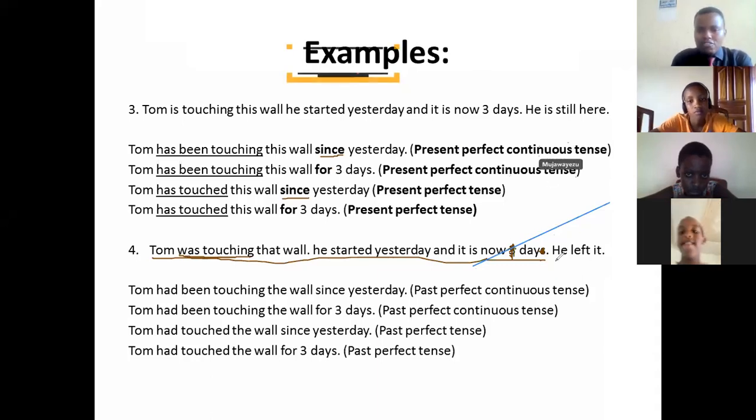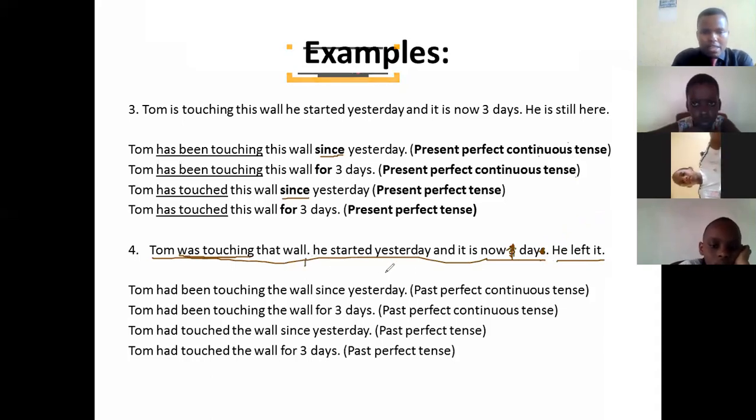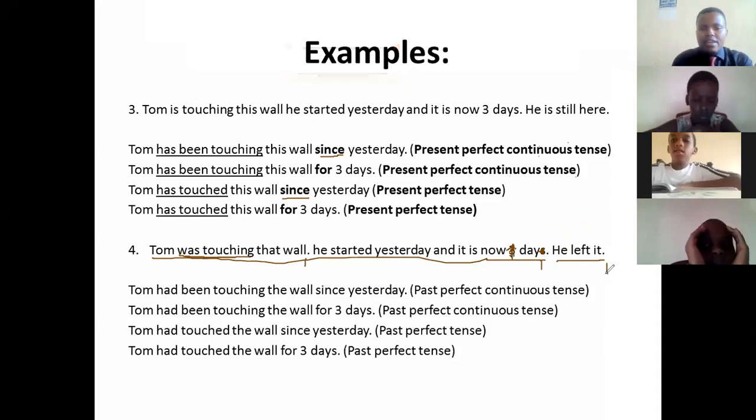Then the second clause starts from here up to here. They do not have the same length. One is very long, another one is somewhat short. You see, there are three clauses here, but they are different in length.